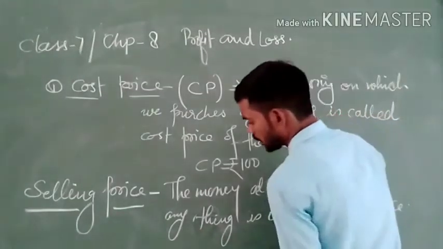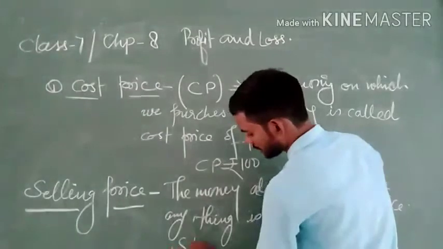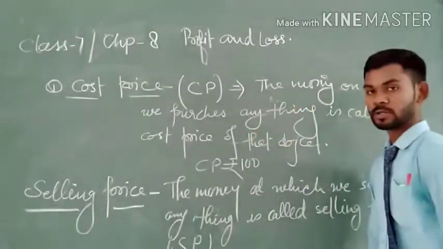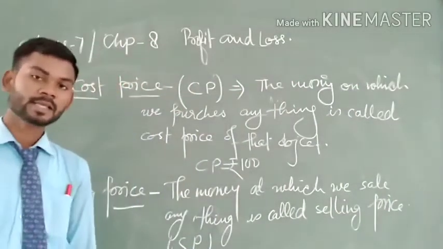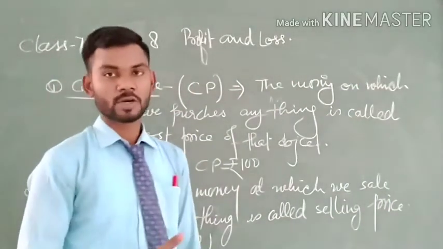And in the short form it is represented by SP. So the money at which we sell anything is called the SP of that object.